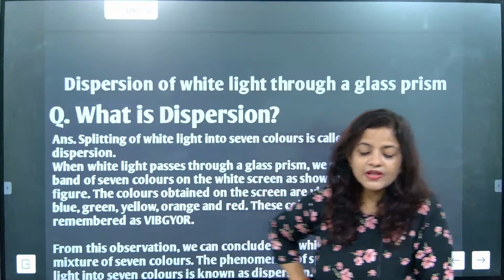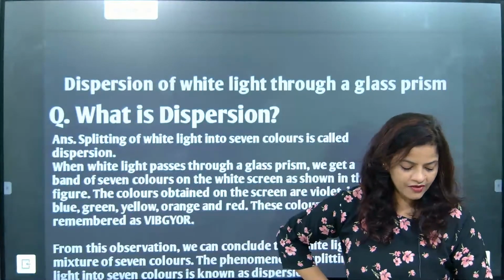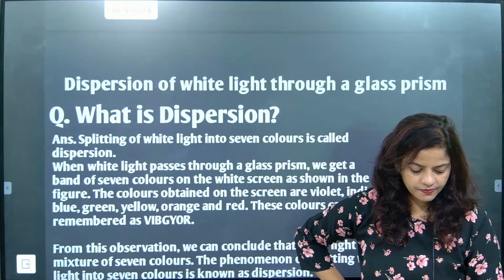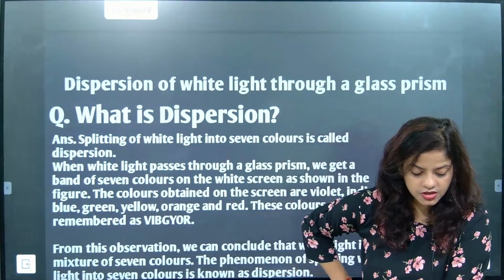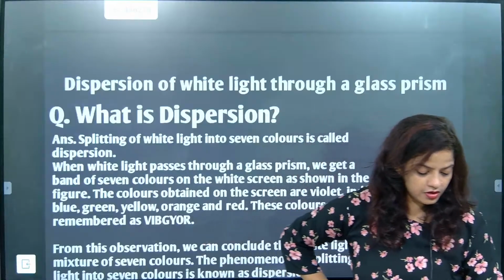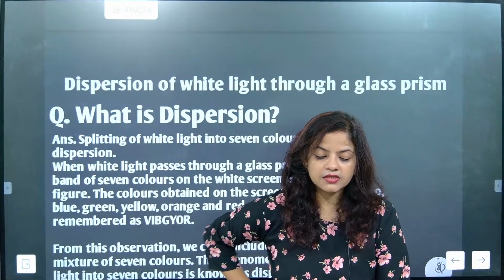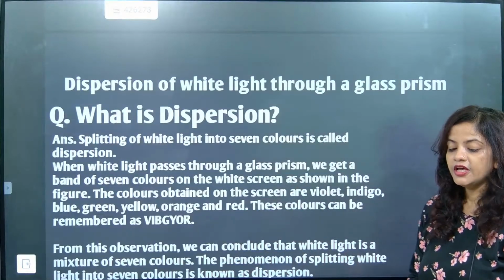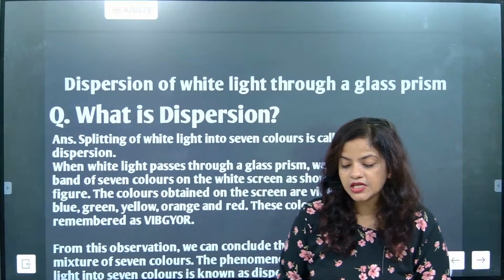Yeah, splitting will be there, but why, how, in which way will splitting be there? Jotam, do you have any answer? Anyone having any answer? Those children who have joined just now, just be very careful and start answering the question. Come on, say. See, splitting is done because of change in speed.